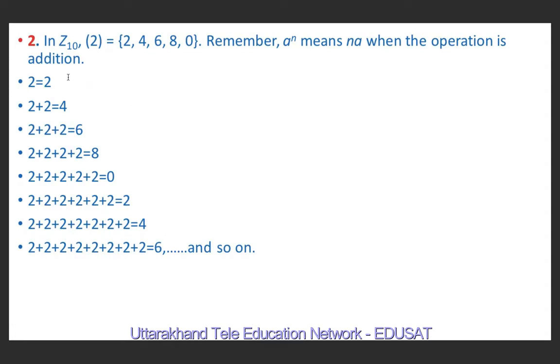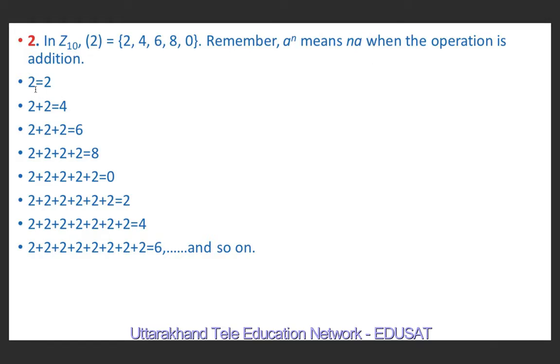Now we will discuss Z10. Z10 is nothing but the set of integers less than 10 and the operation is that of addition modulo 10. So remember that when the operation is addition modulo 10, or addition, then we write a raised to power n means na, when the operation is addition.